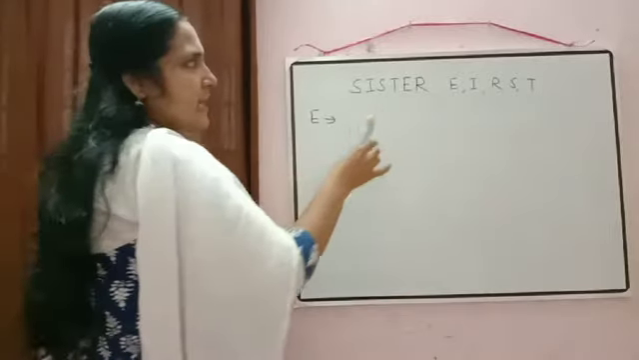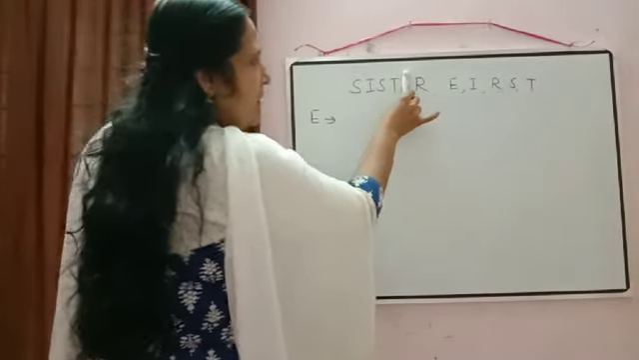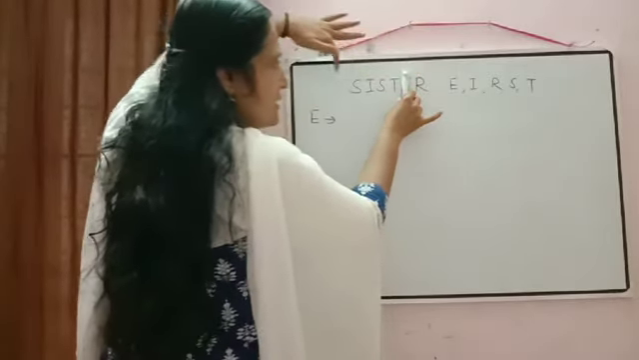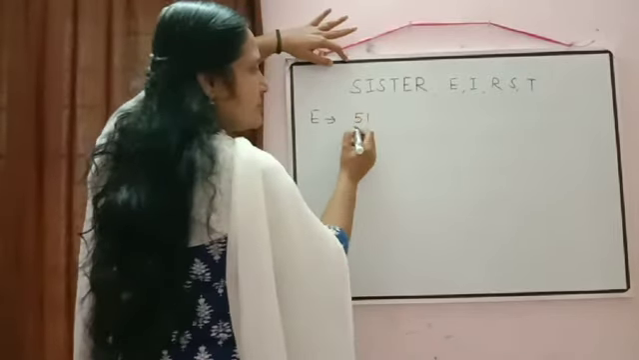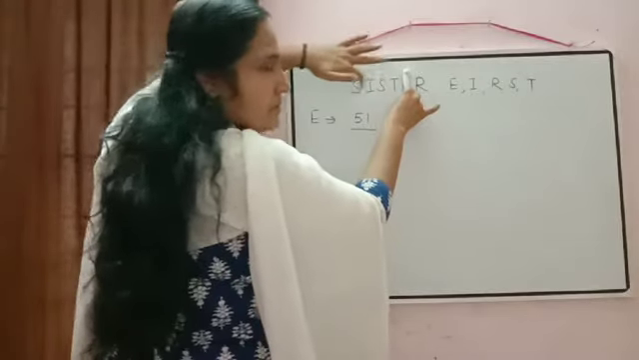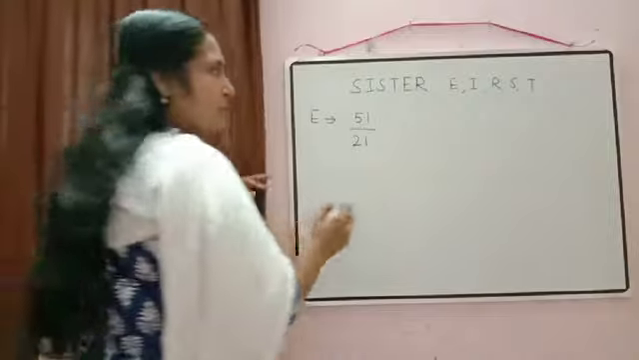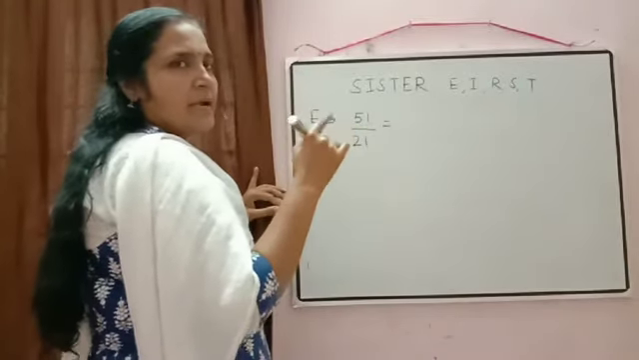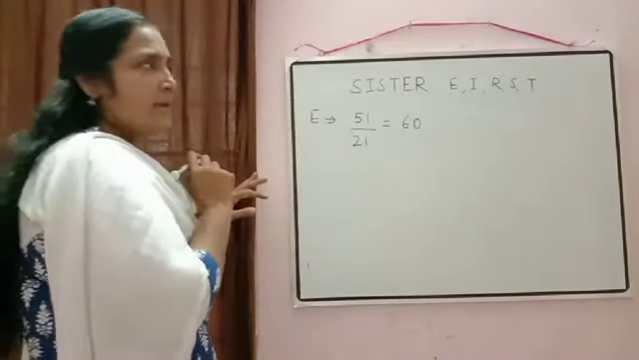Number of words starting with E. Keeping this E fixed, how many letters remain? 1, 2, 3, 4, 5. These 5 letters can be arranged in 5 factorial ways. But in these 5 letters, S is repeated 2 times, so it will be equal to 5 factorial by 2 factorial. We know 5 factorial is 120, so 120 by 2 will be equal to 60. So directly we can write 60 there.